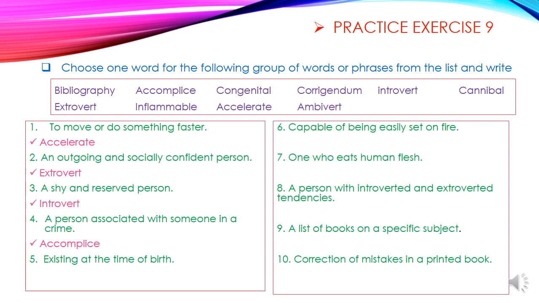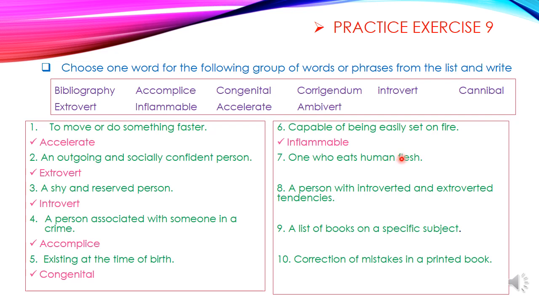Number 5. Existing at the time of birth. Present at the time of birth is congenital. Number 6. Capable of being easily set on fire. Catching fire very fast. That is inflammable. Number 7. One who eats human flesh.